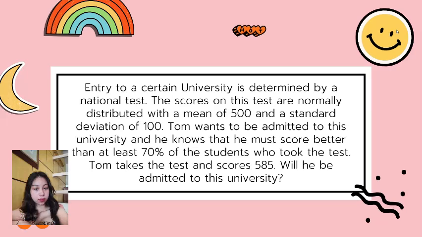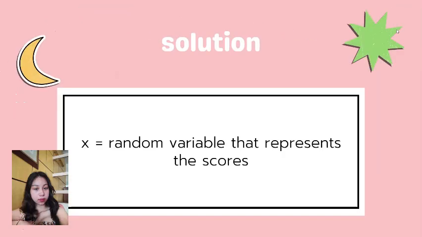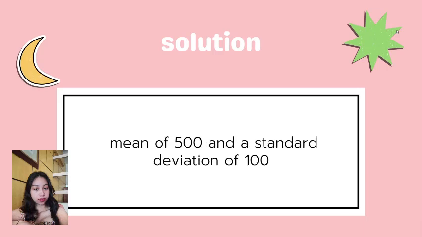Now let's solve for the answer. First, let x be the random variable that represents the scores. X is normally distributed with a mean of 500 and a standard deviation of 100. The total area under the normal curve represents the total number of students who took the test. If we multiply the values of the areas under the curve by 100, we obtain percentages.